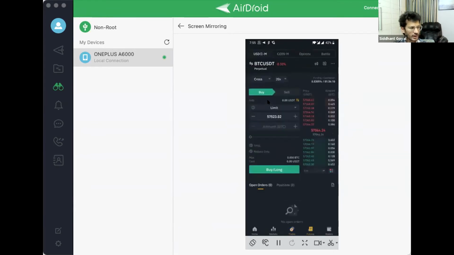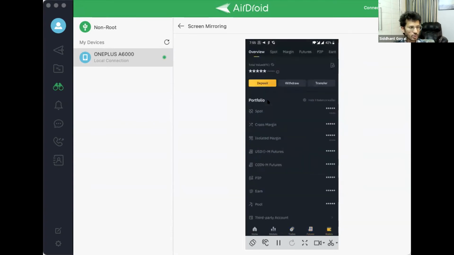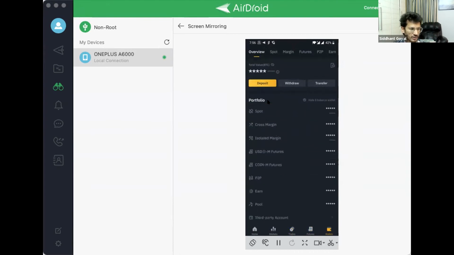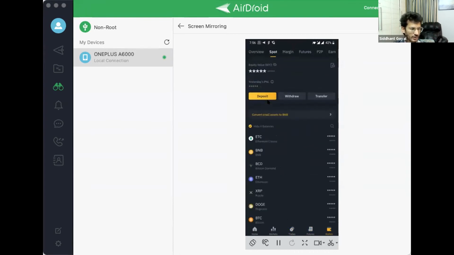Moving on to futures, we are ignoring this. We are not doing this right now. It is not covered in the course. Other than that, going on to wallets, you can see here the total BTC value which is available there. I have clicked on overview. So this will show you the money in your spot wallet and the coins that you're holding, the prices of that coin, the value of that coin. If you go on to spot, you can simply see the profit and loss and the estimated value in BTC. It is hashed out right now because of security concerns.